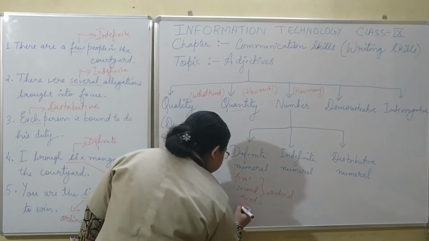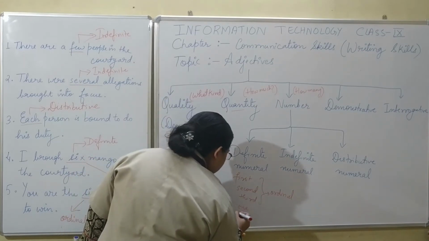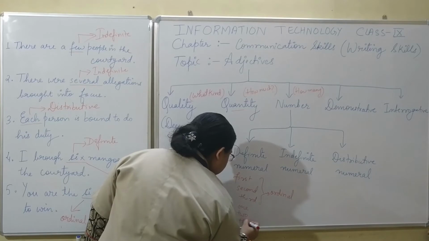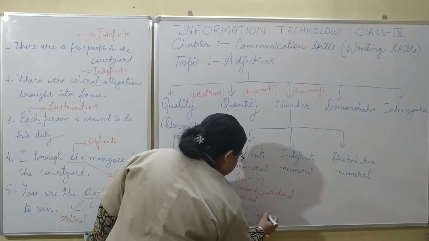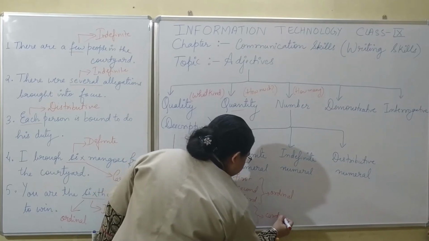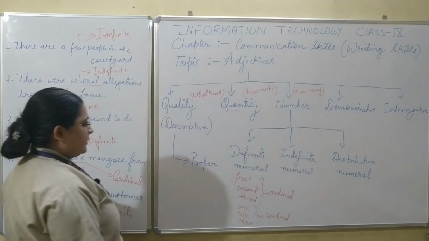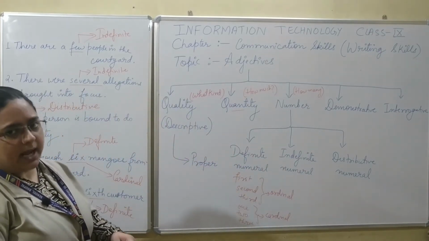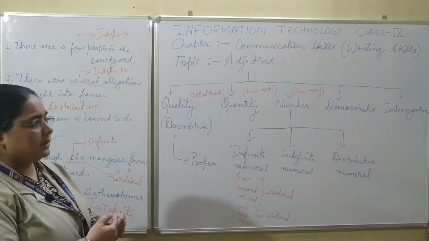And when I say 1, 2, 3, they become cardinal values. So these are numeral adjectives or adjectives of number.